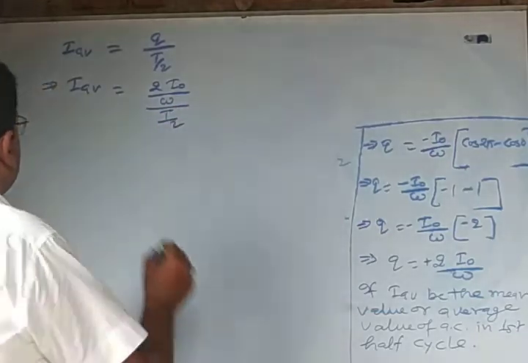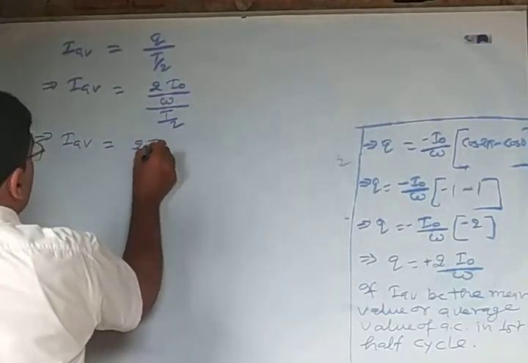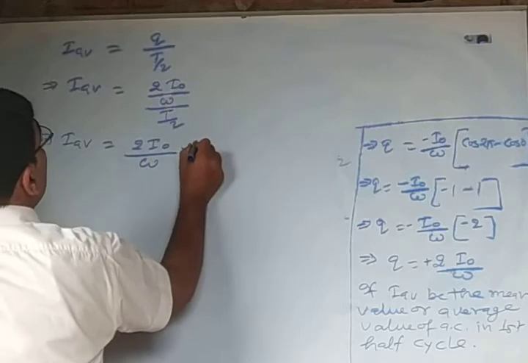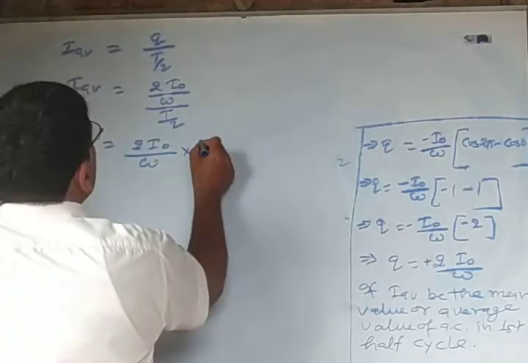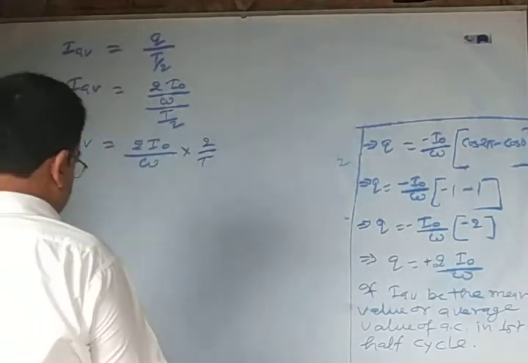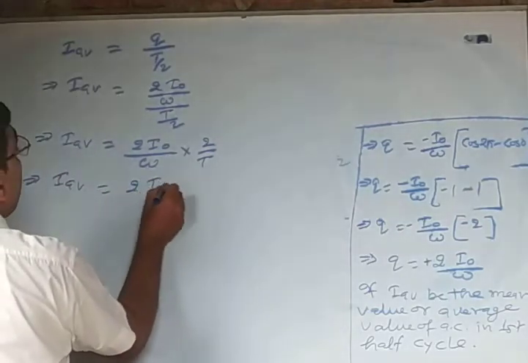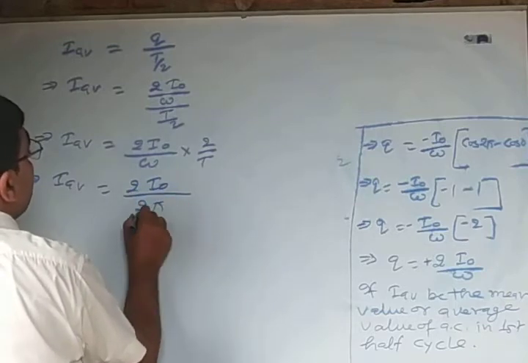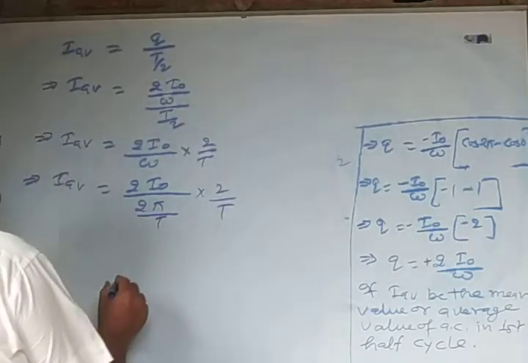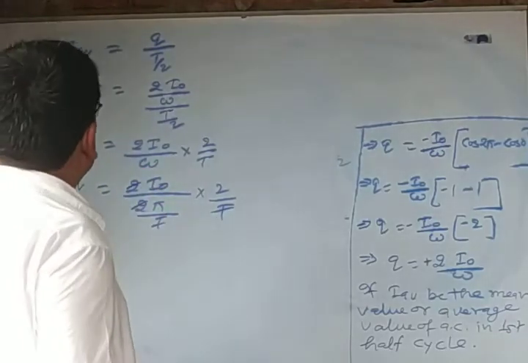That implies IAV is equal to 2 I naught by omega into 2 by T. Here omega is equal to 2 pi upon T. This T cancels this T, and 2 is cancelled by 2.